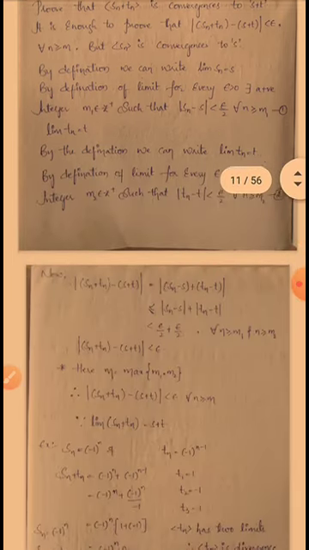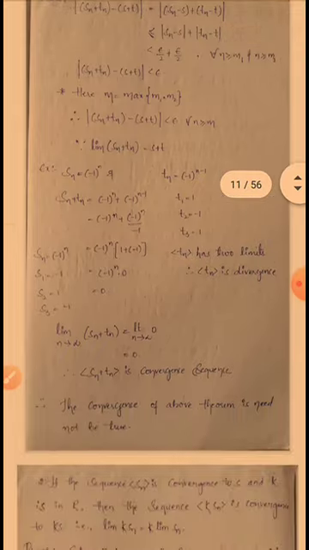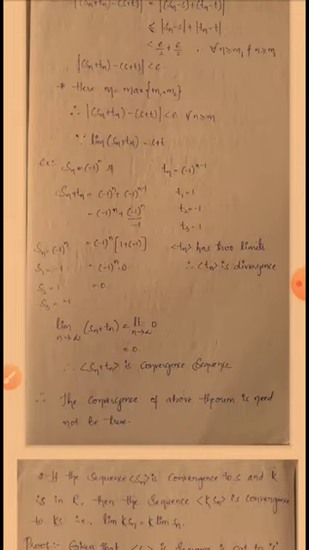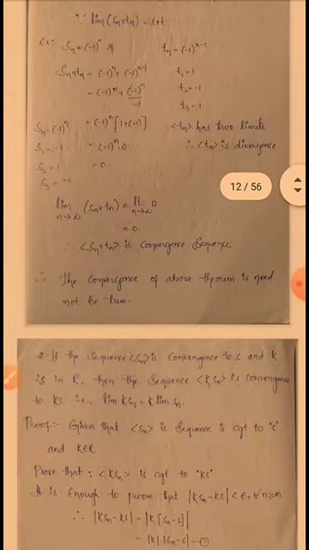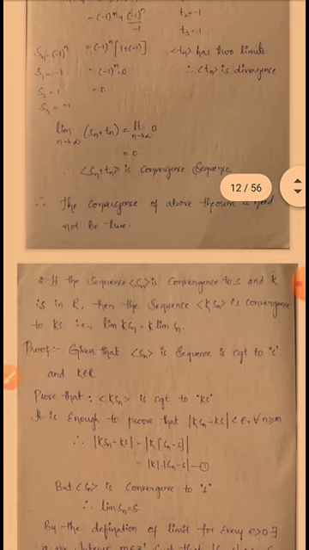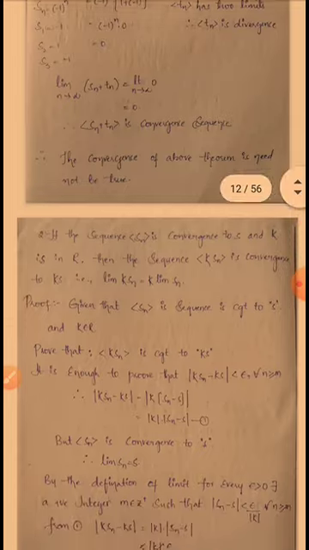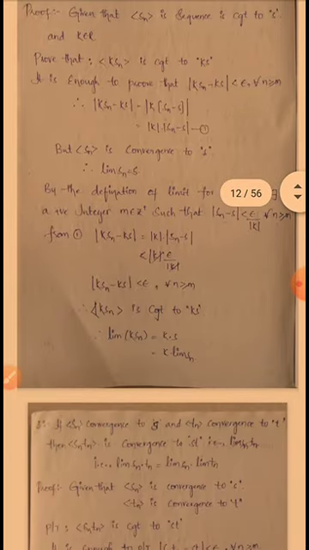And the second theorem is: if the sequence Sn converges to S and K is any real number in R, then the sequence K into Sn converges to KS. That is nothing but limit K into Sn is equal to K into limit Sn. Here K is any real number. Okay, this is the second theorem.